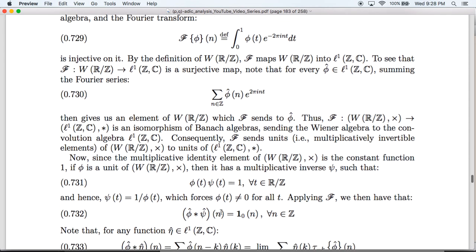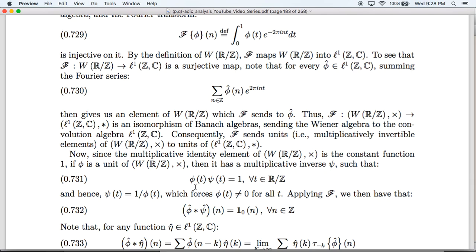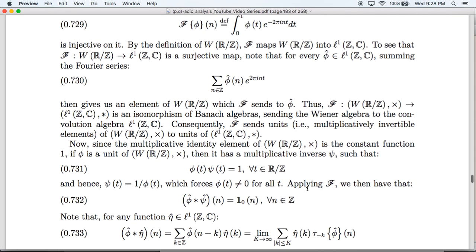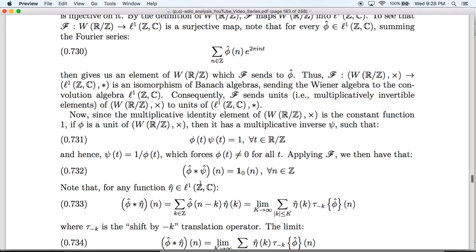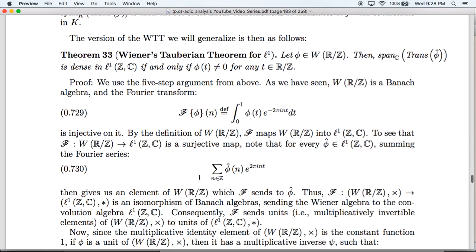So if we suppose that phi is a unit, then what we get is that the Fourier transforms of phi and psi, when you convolve them, give you the delta at 0. This is the identity element of the convolution algebra, little l1. So now what we're going to do is to show this density thing.